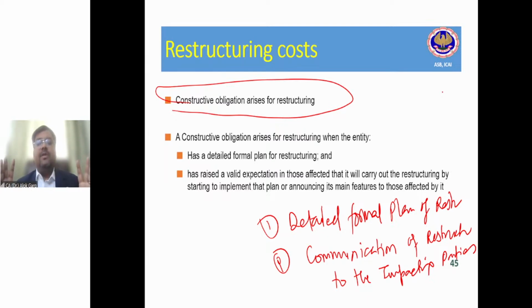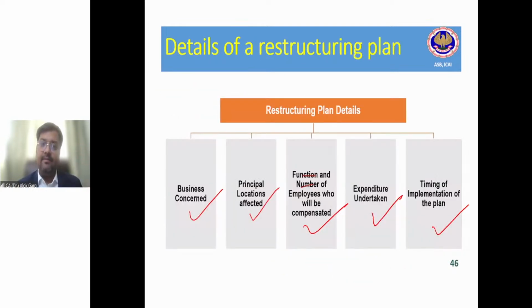Is it clear to all of you? This is a theoretical concept. You can expect a theoretical question in the examination: when is a restructuring provision required to be recognized? It is required to be recognized when there is a constructive obligation for restructuring, and when the entity has a detailed formal plan of restructuring and this plan has been communicated to the impacting parties. A board decision alone does not create a constructive obligation. Only the board taking a decision inside the room will not create a constructive obligation until it is communicated to the aggrieved parties, right?